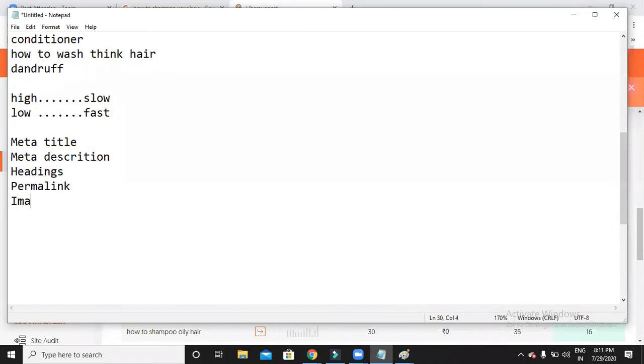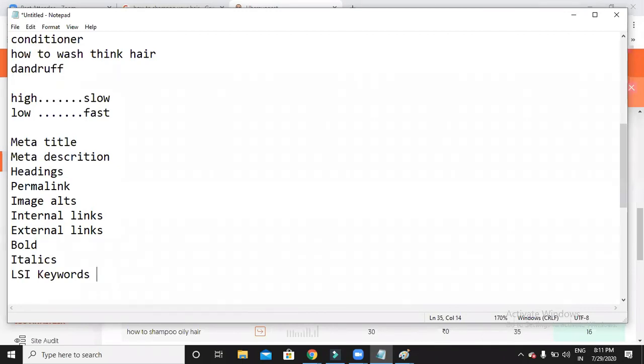Permalink. Image alts. Internal links. External links. Bold. Which are lesser keywords. So meta title, meta description, headings, permalink, image alts, internal links, external links, bold, italics, and LSA keyword. These are the few important places. So you have to insert your keywords in these important places.